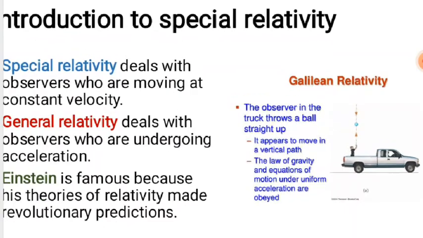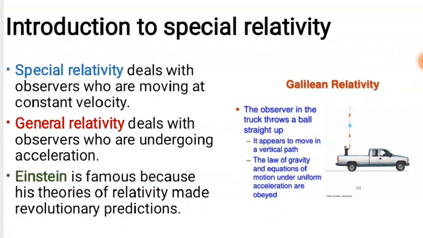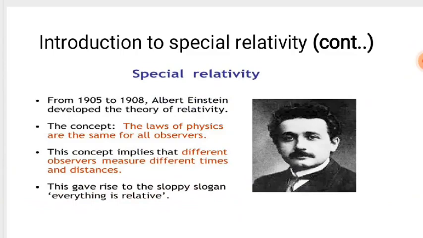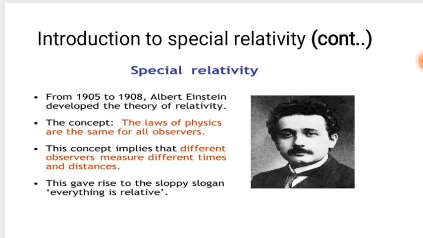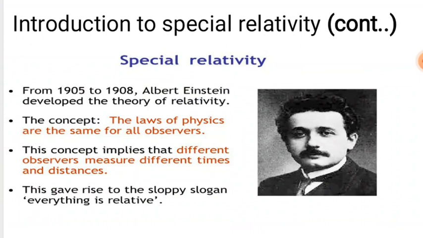General relativity is the case where an observer has an acceleration. Where did this idea come from? This idea came from Einstein. Special relativity is an idea of Albert Einstein, from 1905 to 1908. Albert Einstein developed the theory of relativity.